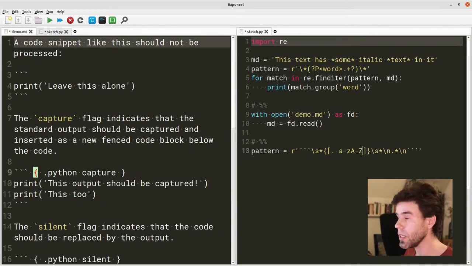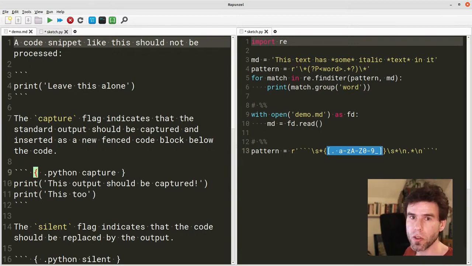A-Z is every uppercase letter. 0-9 is every number, and an underscore. So this thing matches any character that's in there. So it's a bit of a verbose way to make a selection of characters that are allowed there.